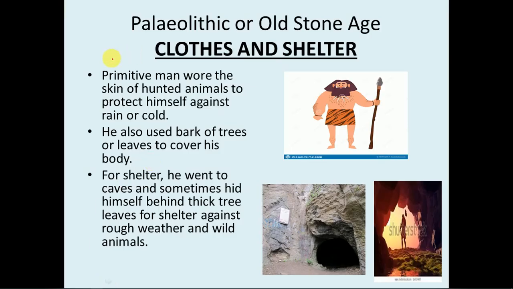Now we'll learn about the clothes and shelter of the Paleolithic age. So, primitive man wore the skin of hunted animals to protect himself against rain or cold. Here in the picture you can see that this man is wearing the skin of an animal, right? He also used bark of trees or leaves to cover his body, right?